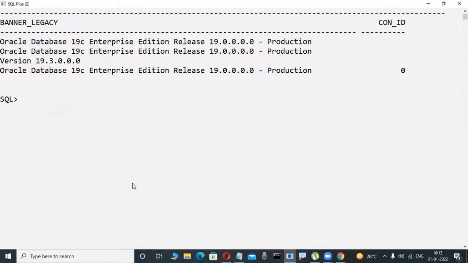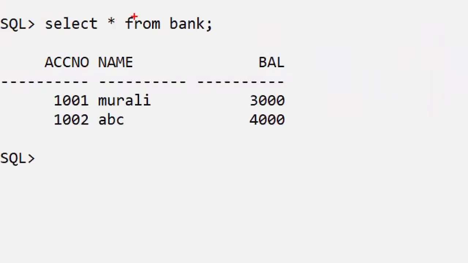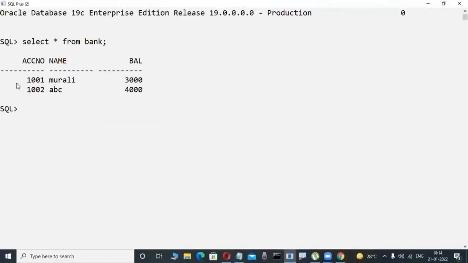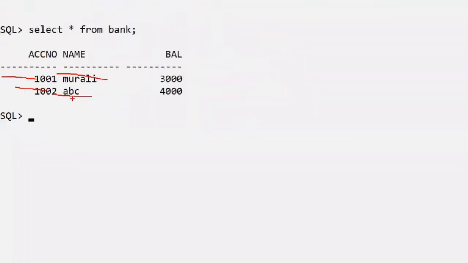Suppose in this database, observe here, a bank table is there, for example. Slowly observe it here. Concentrate here. Just observe the scenario, a very easy way to understand. This is a bank table. In table format only, we are storing the data in the future. Suppose this is SBI bank, for example. In this bank only, this is the data. Observe here, these are columns: account number, name, and balance. These are called columns. Here, these are 1001 and so on. These are called rows or data.